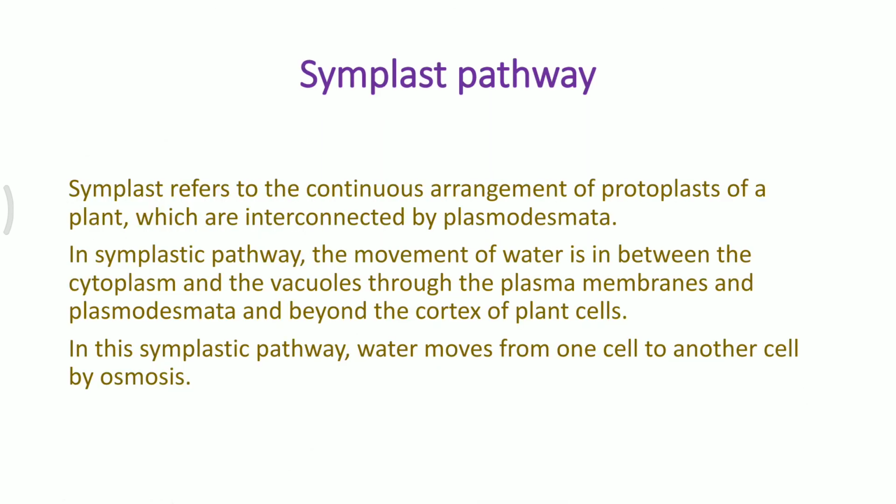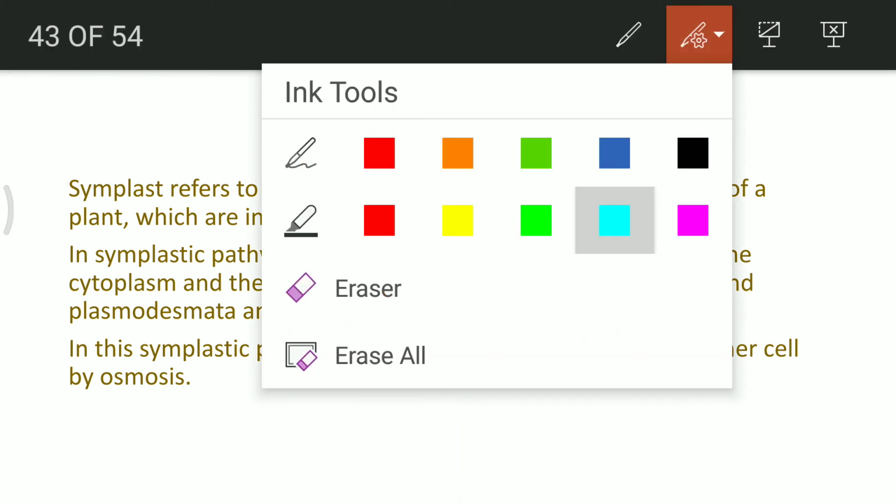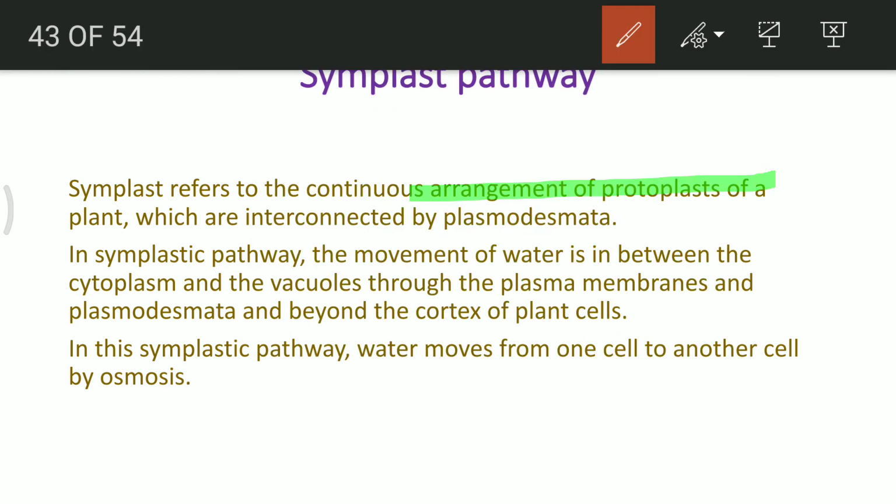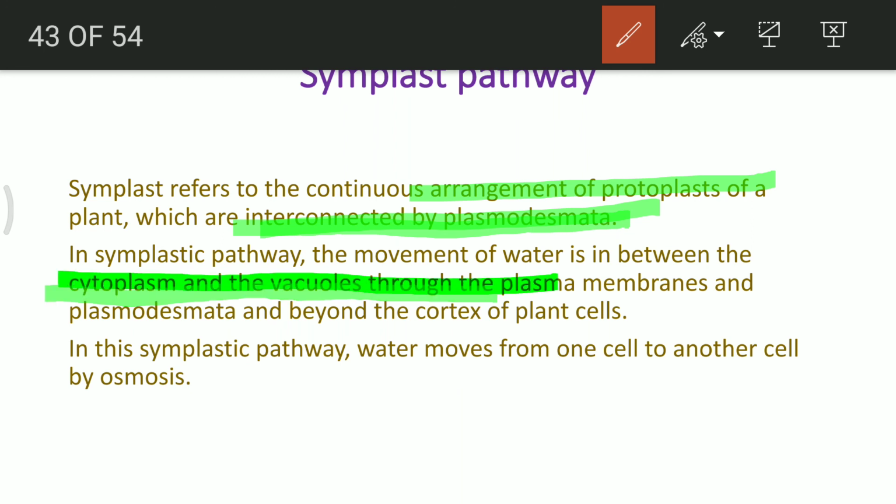What is symplastic pathway? Symplastic pathway refers to the continuous arrangement of protoplasts. So living material is there, and it is interconnected by the plasmodesmata. Plasmodesmata are the intercellular connections present between two cells, and they allow the movement of water between the cytoplasm and vacuoles through the plasma membrane and also plasmodesmata, beyond the cortex of the plant cells.